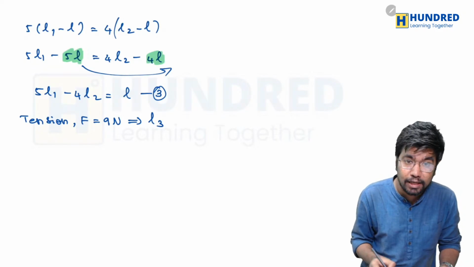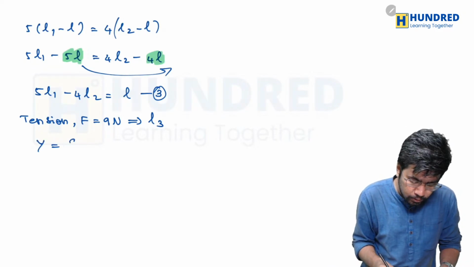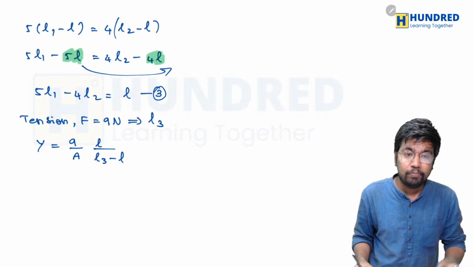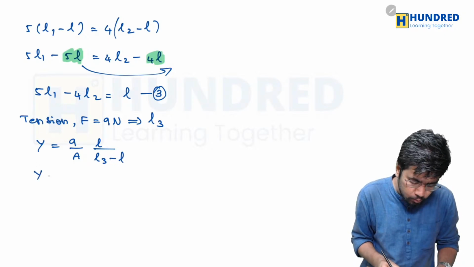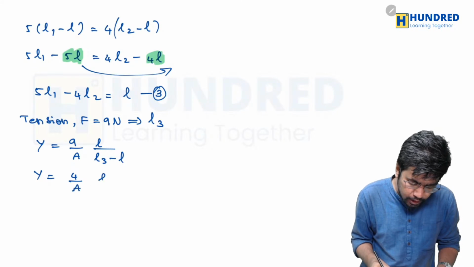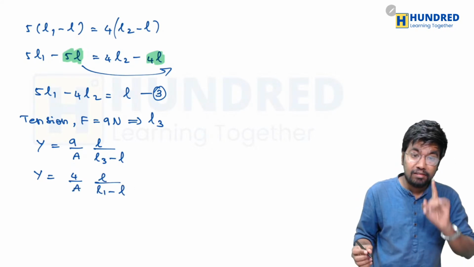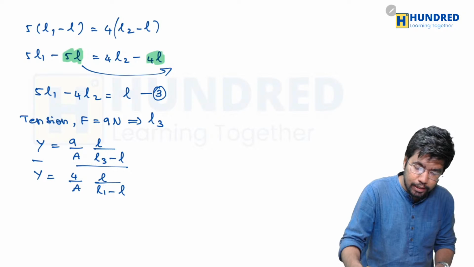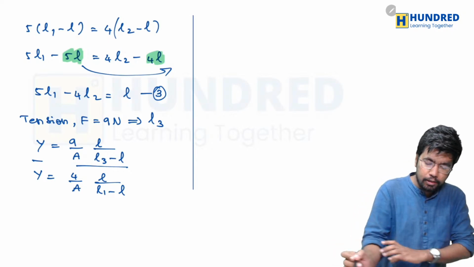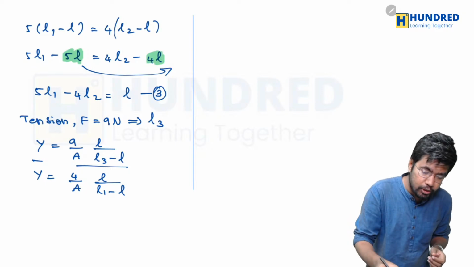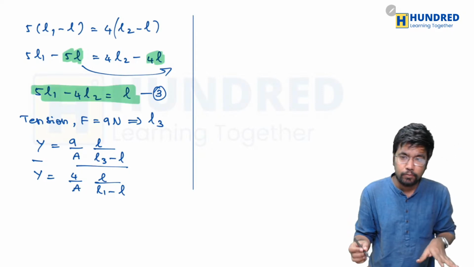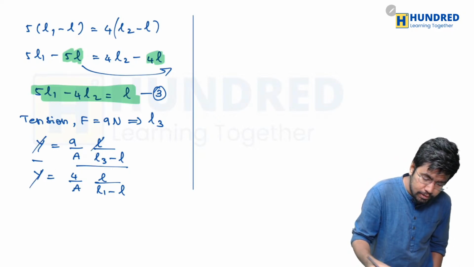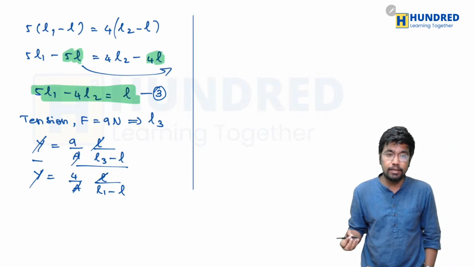And for it, I'm going to write the Young's formula condition like this. Y is equal to 9 divided by A, L divided by L3 minus L. And now I'm going to divide it by Y is equal to 4 divided by A, L divided by L1 minus L, that is equation number 1. If I divide both these cases, we are going to get a new equation. What terms will get cancelled here? Y and Y will get cancelled, L and L will get cancelled, area and area will get cancelled, right?